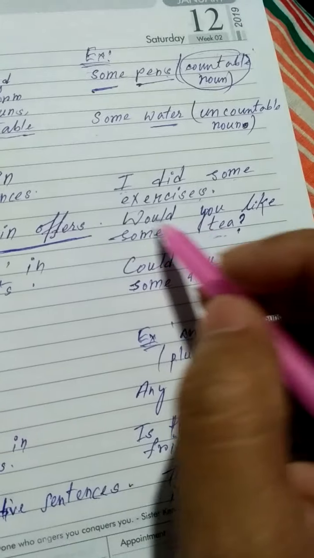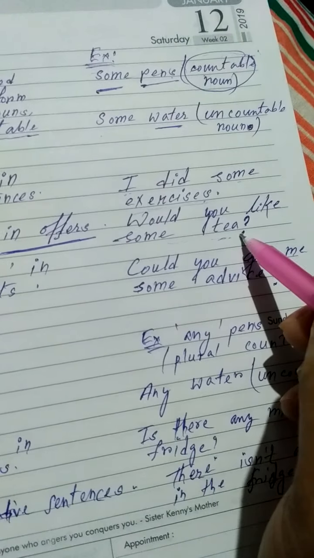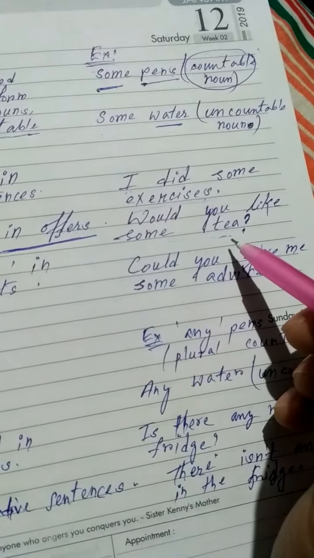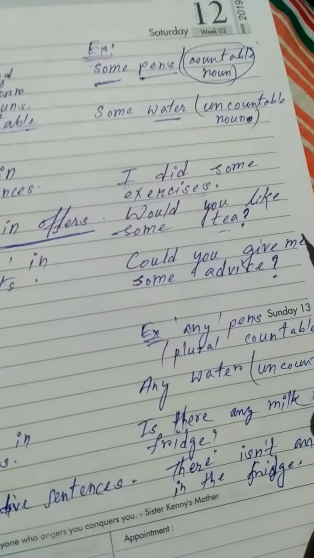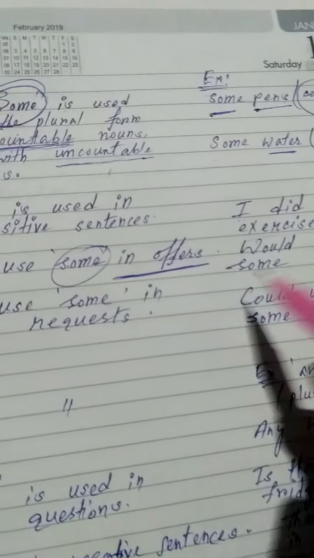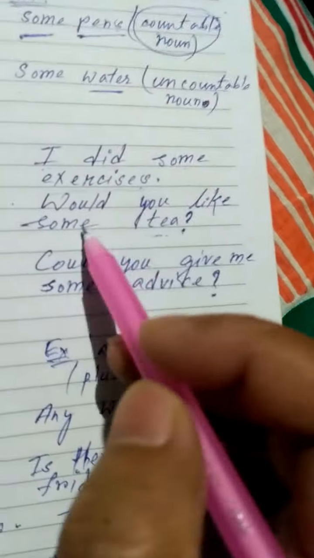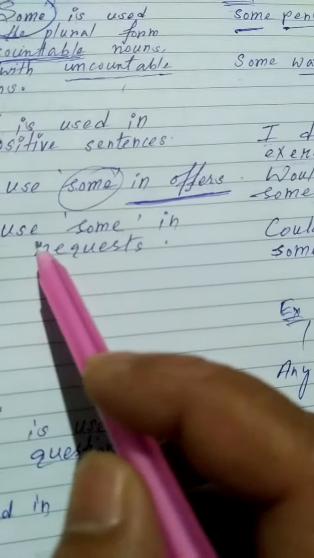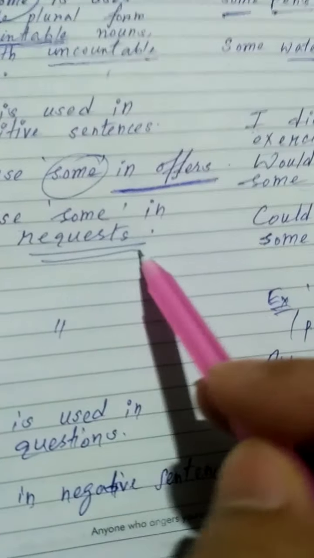Then you can use this sentence: would you like some tea? Would you like some coffee? Would you like some sandwiches? Would you like some bread? In this way you can use some for offering sentences.